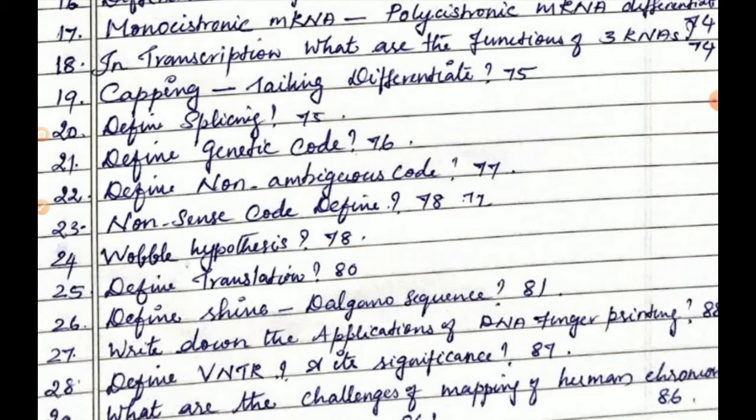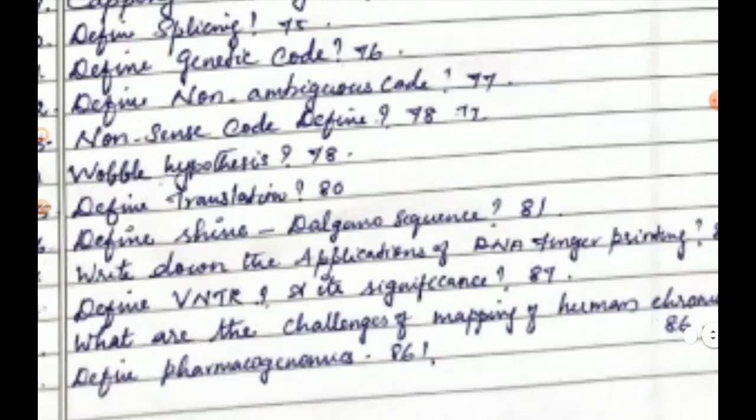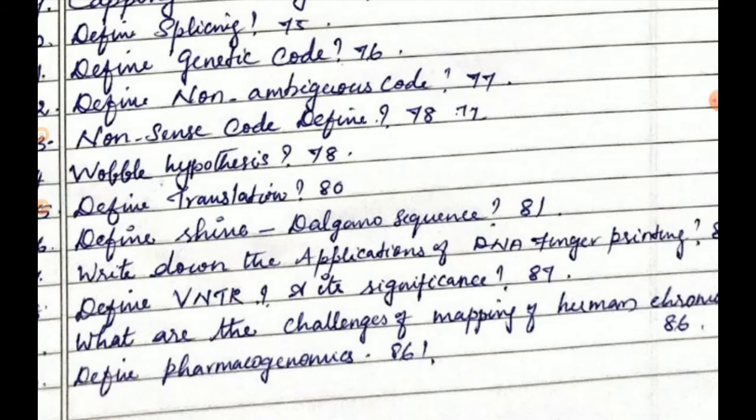The next question, wobble hypothesis. Page number 78. In page number 78, it is given in the blue box, wobble hypothesis, from the second line. The tRNA anticodon has the ability to wobble at its 5' end by pairing with even a non-complementary base of the mRNA codon. Close the bracket. This is the wobble hypothesis.